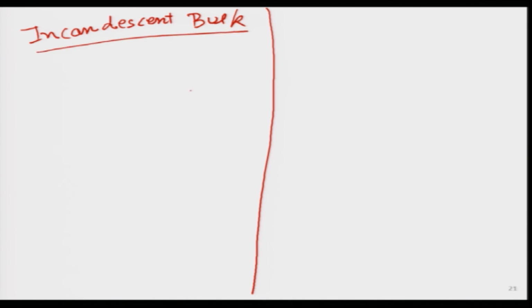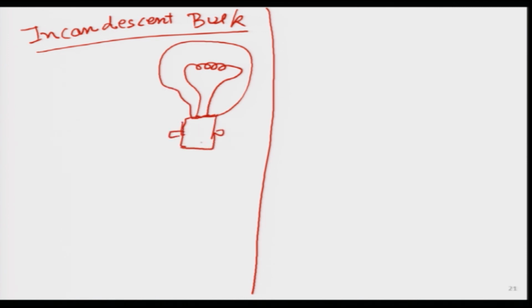And what we would like to do over here is, if this is the old type incandescent lamp, which we see a lot of images that Edison is given the credit for discovering or for inventing this process. And then what we would like to do is, if I know the temperature over here for this particular filament, which is very high temperature, I want to figure out first of all how much energy is being emitted by this particular bulb. So, I want to calculate the value of Q dot.